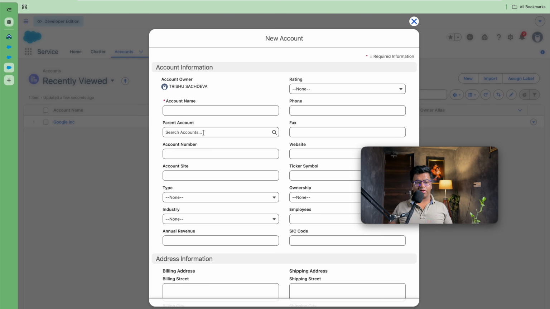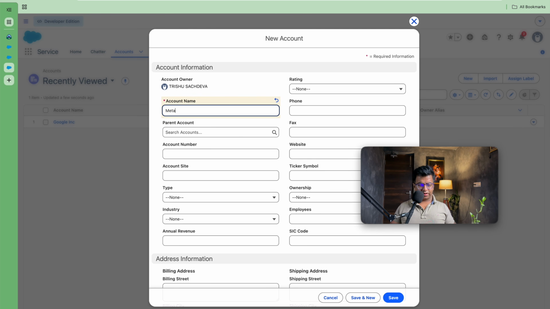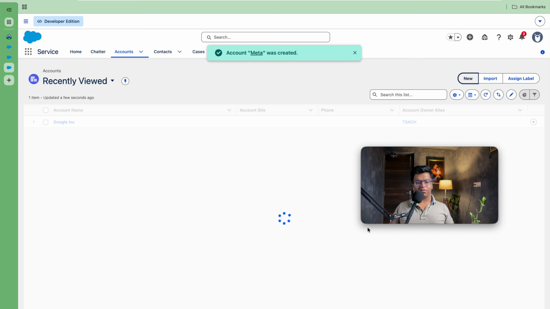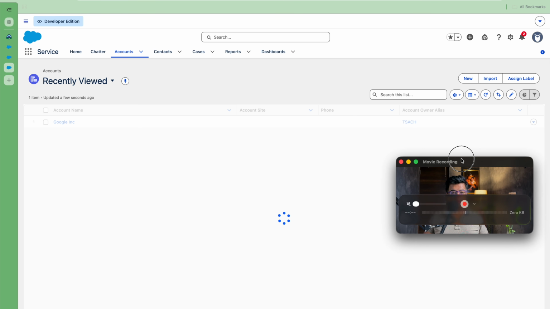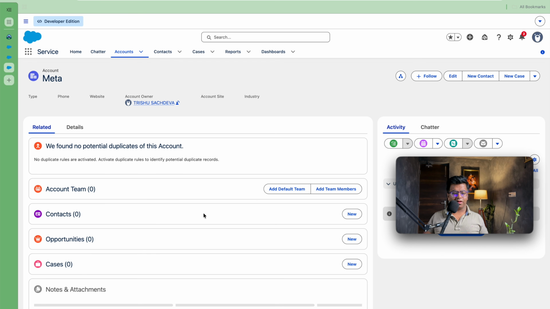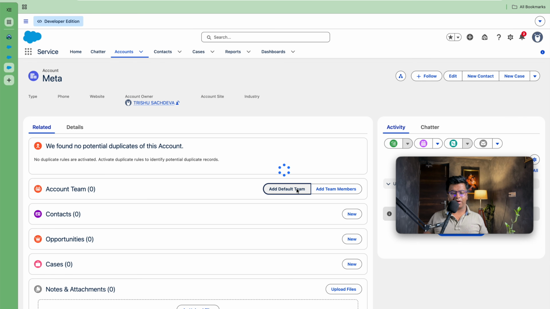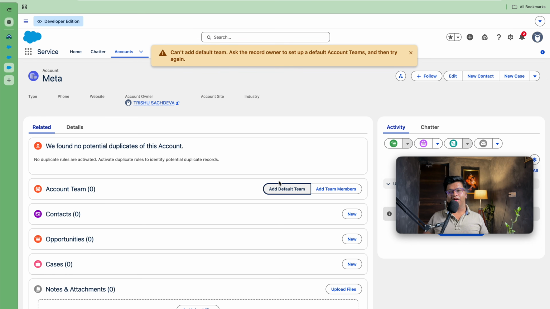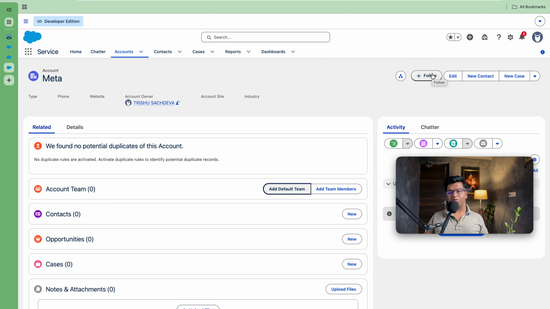We have the Google account here, so let's create a Meta one. Once you have created the Meta account and you save it, the first thing it will ask is that you can add a default team here. I think the record will pop up in a minute. Here we have an add default team button, but as soon as you click here, it will say that since you are a default owner, you need to set a default team. So each user can set up his own default team to whom he needs to assign the account.